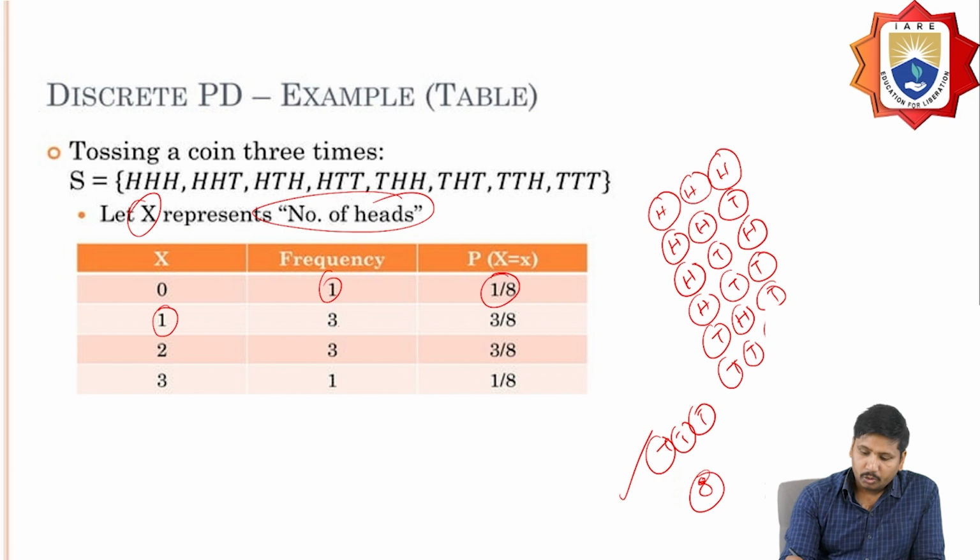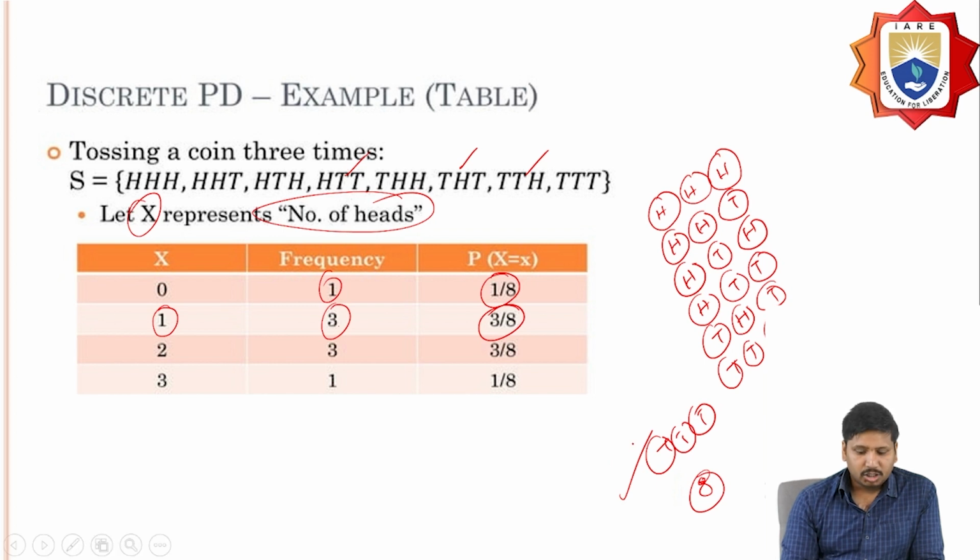One head is where I get these three cases. So in these three cases I'm going to get three frequencies, so 3 by 8.